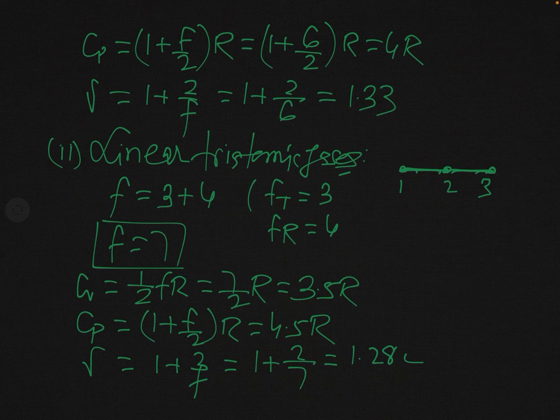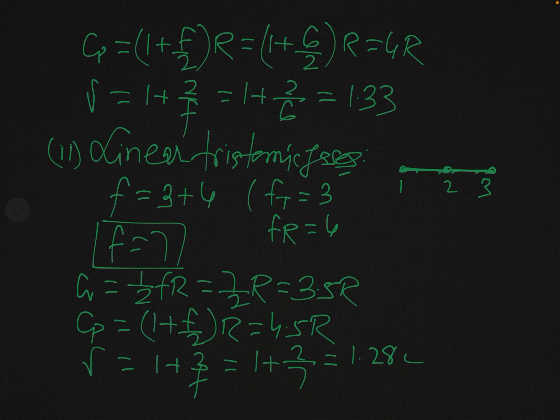Now, one thing here is very remarkable, that in case of the triatomic gases or polyatomic gases, there is a large disagreement between the theoretical value and the experimental value. The values of Cv, Cp and gamma which I have mentioned here are the theoretical values. But the experimental values of Cv, Cp and gamma in case of triatomic gases, or in general the polyatomic gases, are very different from the theoretical value.